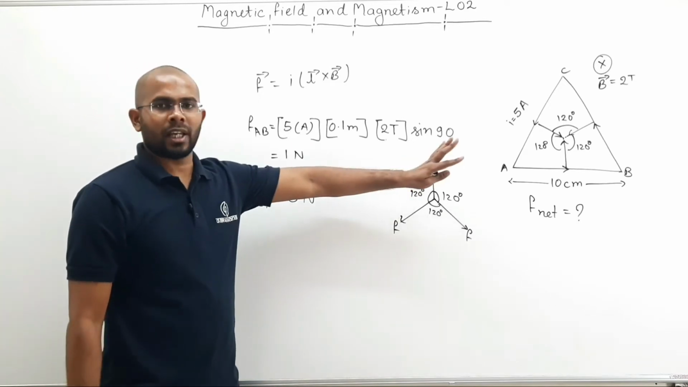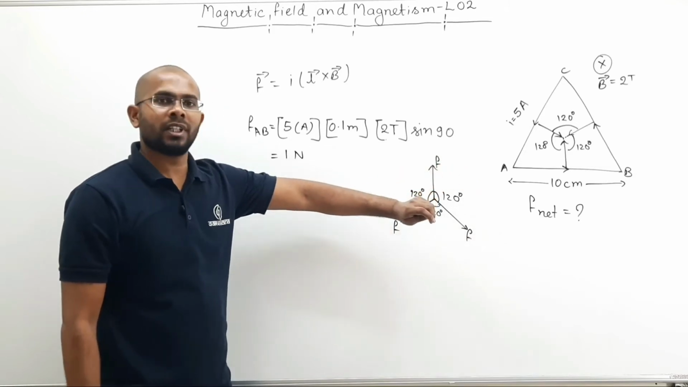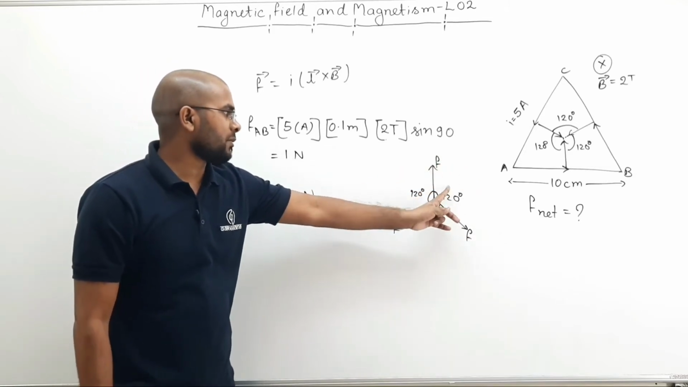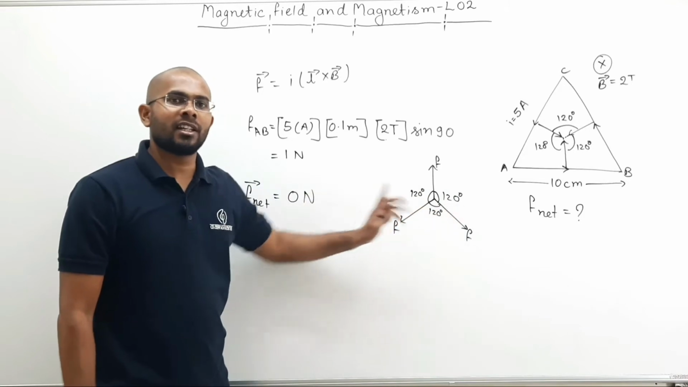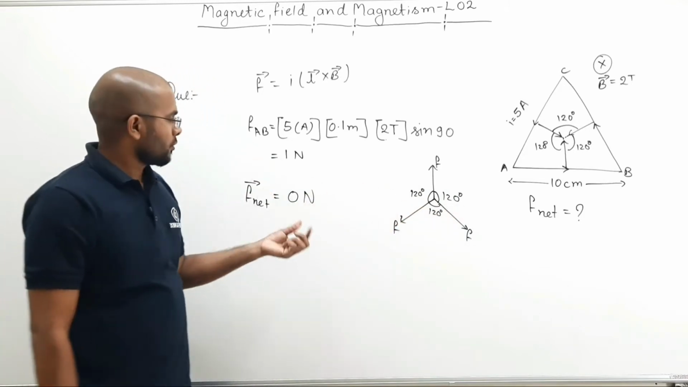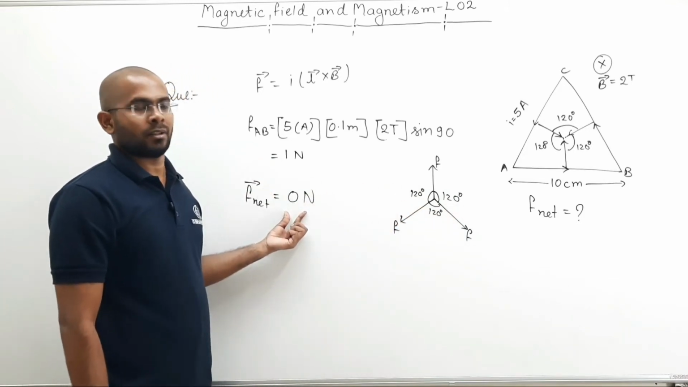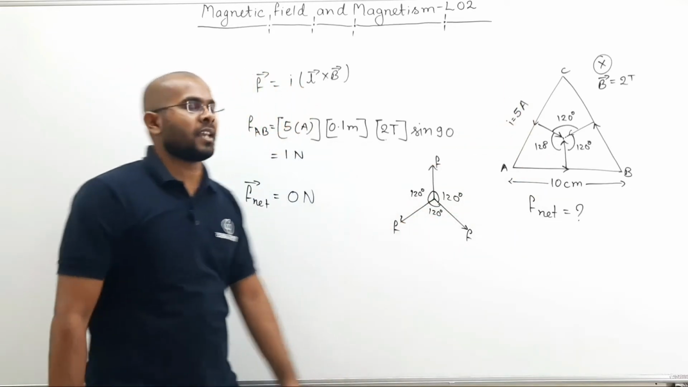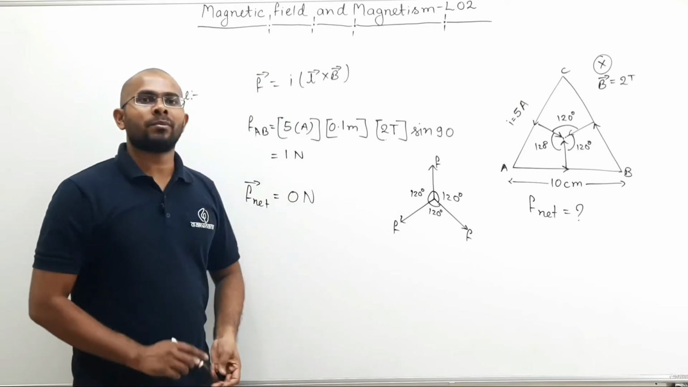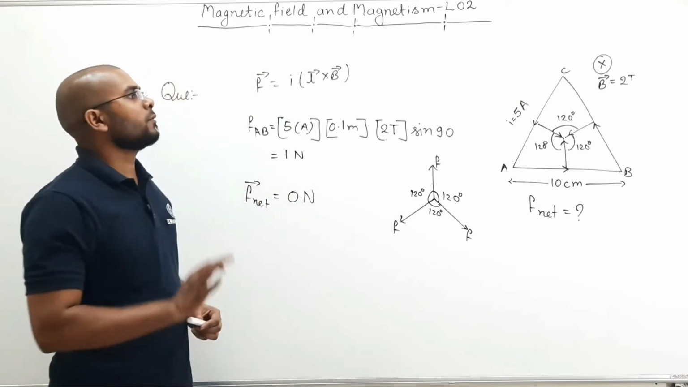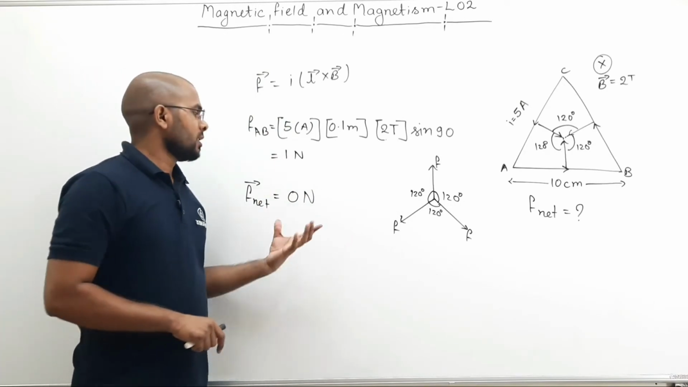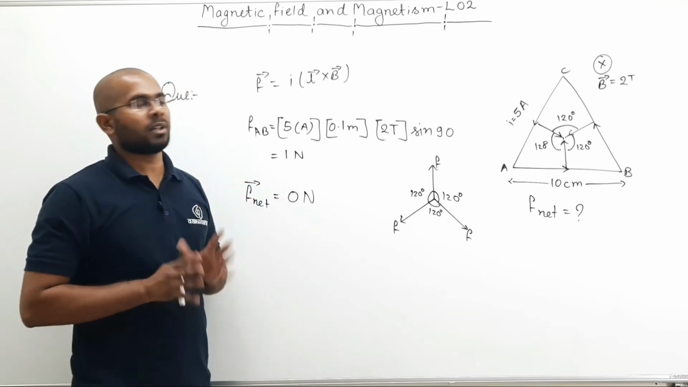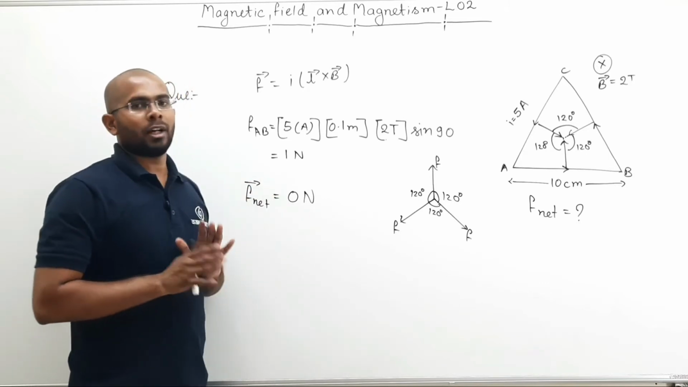Any value you take, you can take any value of F here. If they are separated from each other by 120 degree, then net force will always be 0. So here net force is 0. So each side of this equilateral triangle is experiencing 1 Newton force, but the total force on this loop is 0 Newton. You can pause the video and write it down if you want.